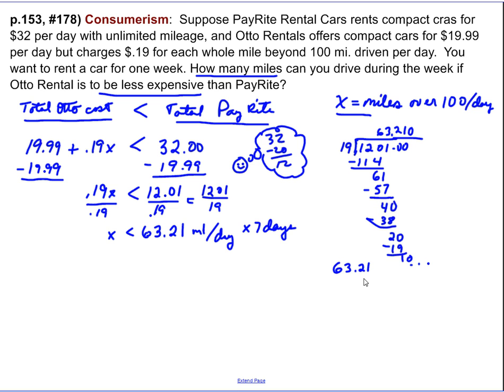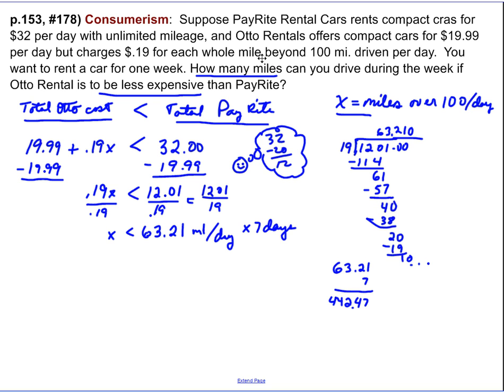63.21 will be multiplied by 7. If we do that, we're going to get, let's see, 2 times 7, 14, carry the 1. 3 times 7, 21, plus 1 more gives us 22. Carry the 2. 6 times 7, 42, plus 2 more gives us 44. There we go. Now what? Well, we have 2 decimal places. So that's 442.47. But is that it?